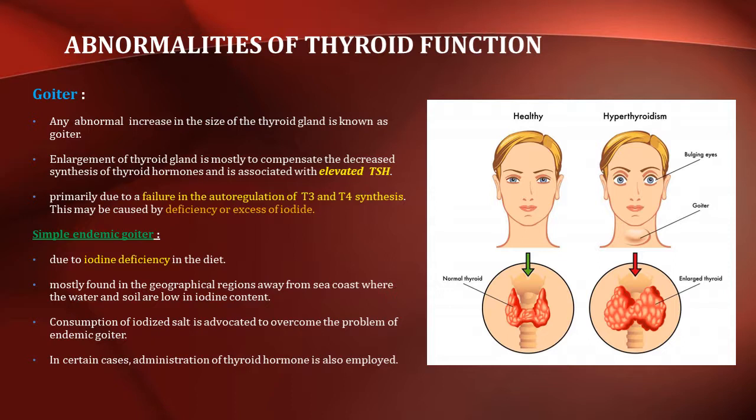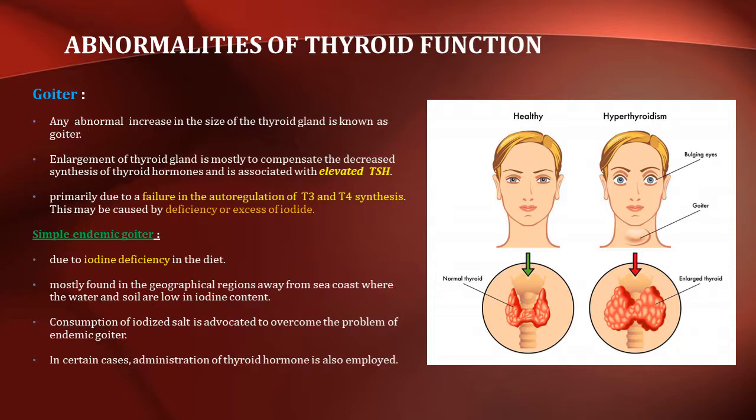The enlargement of thyroid gland is mostly to compensate the decreased synthesis of thyroid hormones and is associated with elevated TSH. This is primarily due to a failure in the autoregulation of T3 and T4 synthesis, and it may be caused by deficiency or excess of iodide.